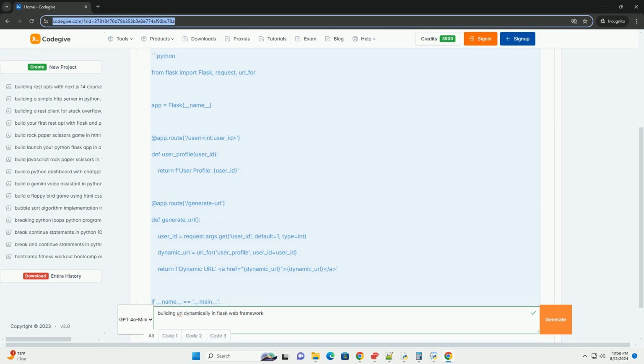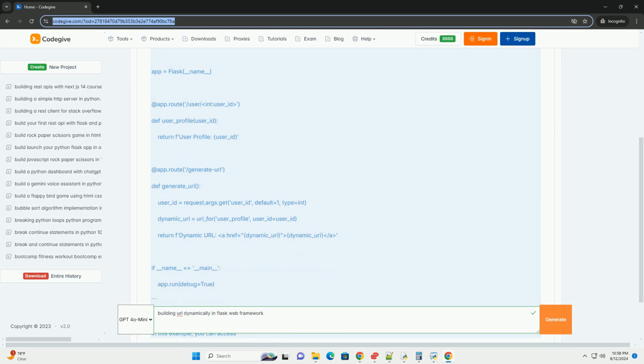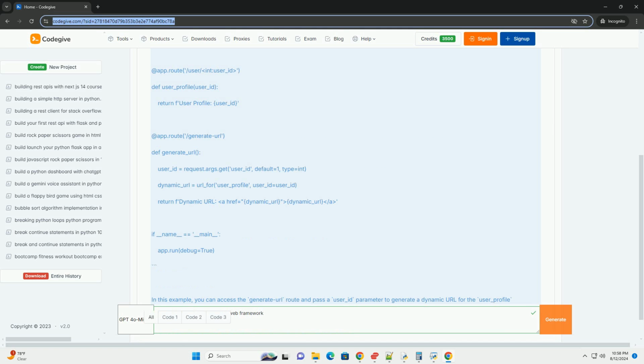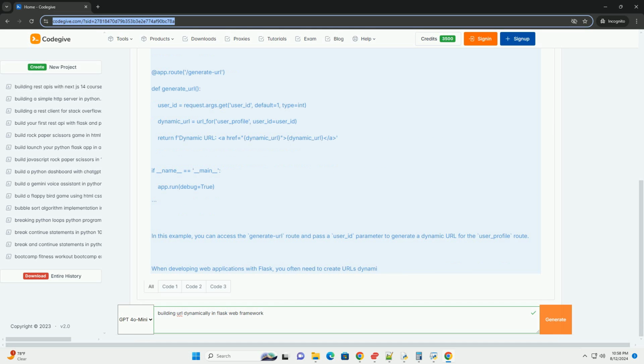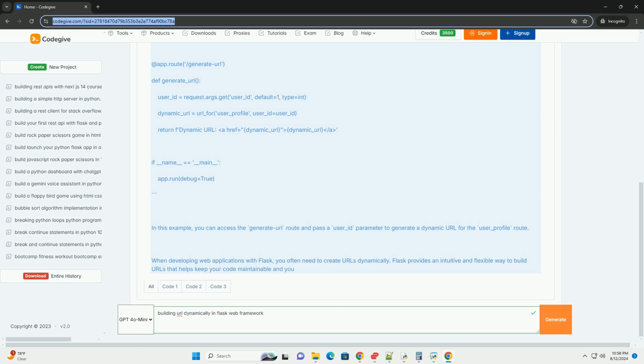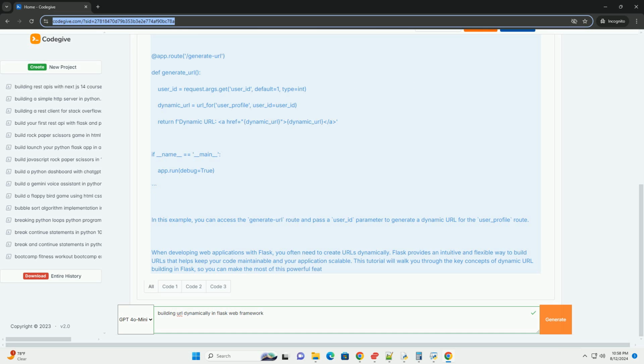What is URL building? URL building is the process of generating URLs in a Flask application based on specific endpoint names and their corresponding parameters. Instead of hardcoding URLs, Flask allows you to generate them dynamically using the url_for function. This approach ensures that your URLs are consistent across the application, even when the routes or parameters change.